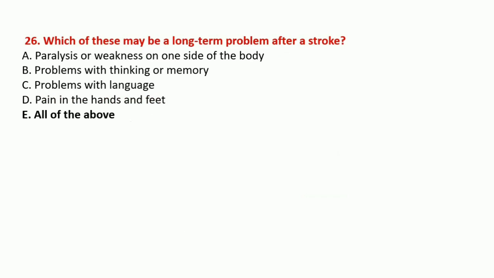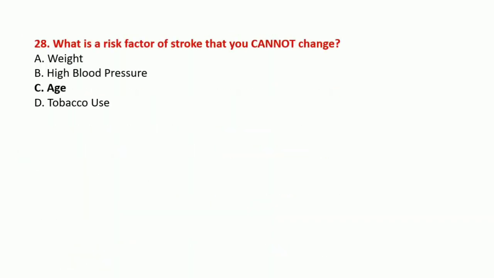Which of these may be a long-term problem after stroke? Paralysis or weakness on one side of the body, problems with thinking and memory, problems with language, or pain in the hands and feet. So all these problems can happen as long-term problems after stroke. A stroke is a medical emergency. It is true. What is the risk factor of stroke that you cannot change?